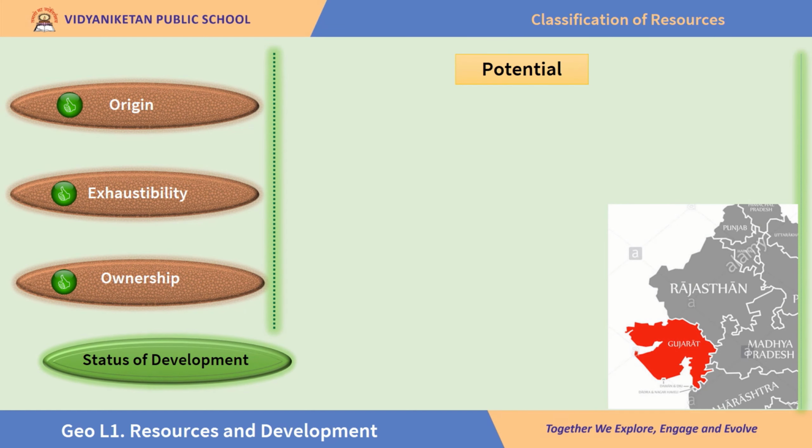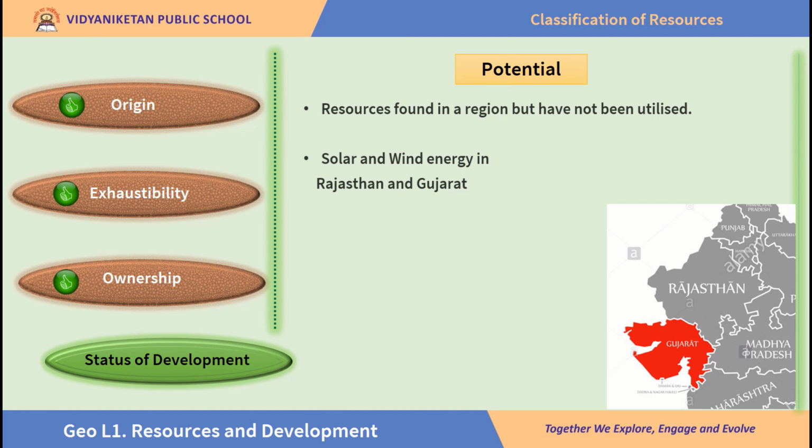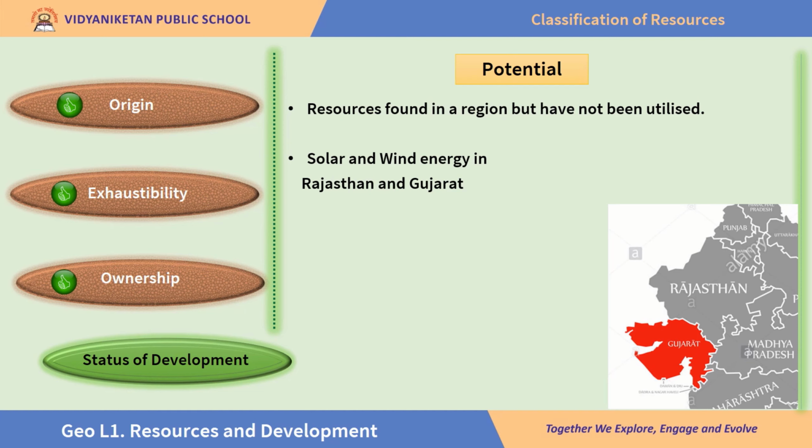Children, think of solar energy that is abundantly available in Gujarat and Rajasthan. Well, these potential resources are found in a region, but they have not been fully utilized. Again, as in case of Rajasthan and Gujarat, solar energy and wind energy are abundantly available.